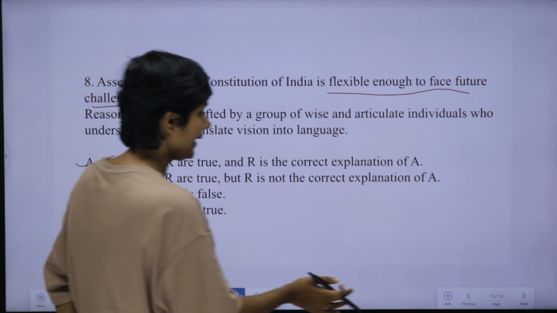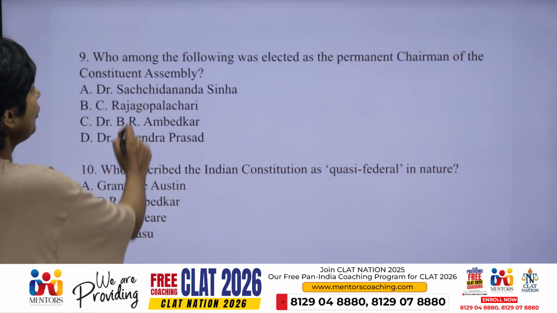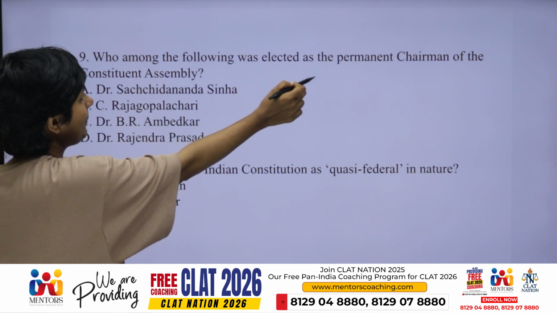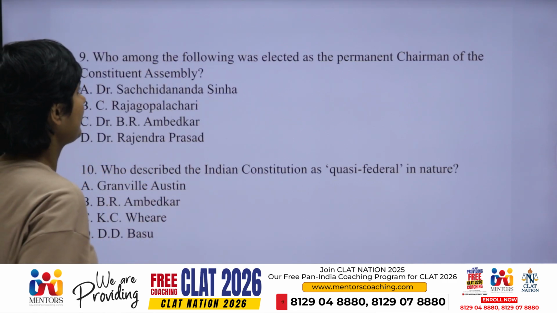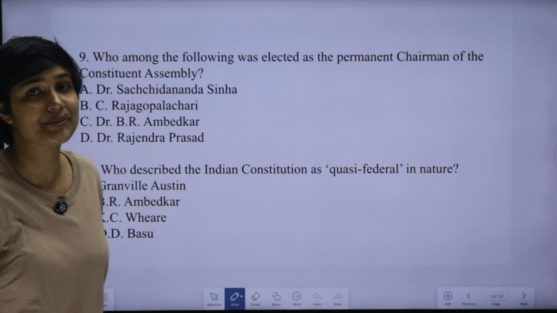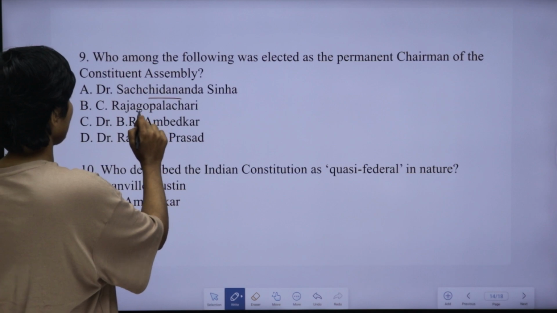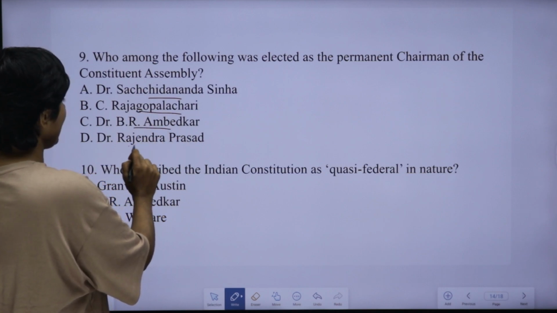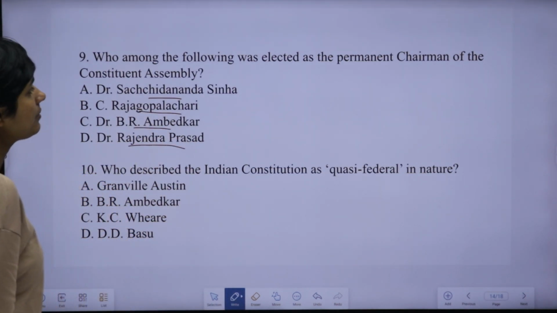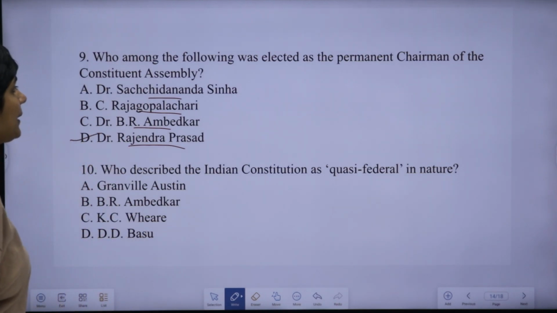So we are moving to the 9th question. Who among the following was elected as a permanent chairman of the Constituent Assembly? Who was the permanent chairman, permanent president of the Constituent Assembly? Options are Sachidananda Sinha, Rajagopalachari, B.R. Ambedkar, Rajendra Prasad. And our answer is Dr. Rajendra Prasad. He was the permanent president or chairperson of the Constituent Assembly.